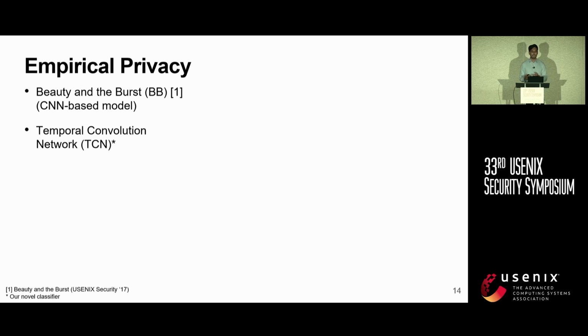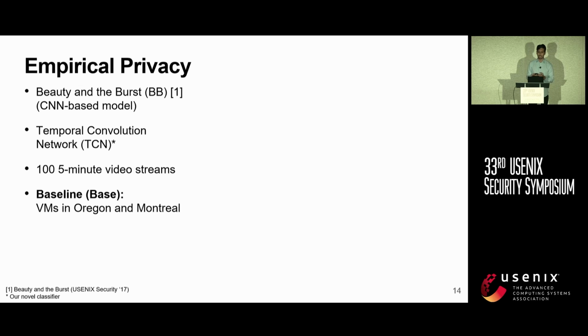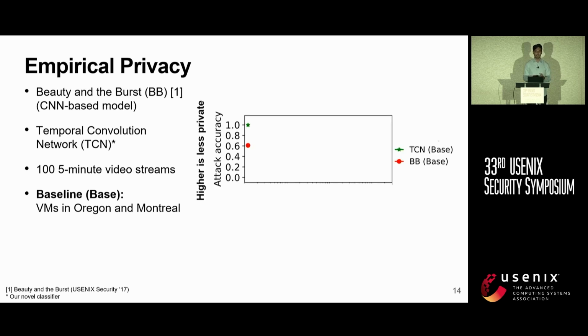So, we first evaluate the effectiveness of our shaping strategy against two state-of-the-art classifiers that can be exploited for network side channels, the Beauty and the Burst attack, and our self-developed temporal convolution network-based classifier. We run these classifiers on video streams that were 5 minutes long, with and without shaping them through NetShaper. We use two virtual machines across the continent for the baseline, thus having real-world network noise in the collected traffic traces. In the absence of any traffic shaping, the classifiers can identify the video streams with very high accuracy, as you can see. For NetShaper, we used equivalent local machines in our lab, having no network noise, which is the scenario where the adversary is at their strongest.